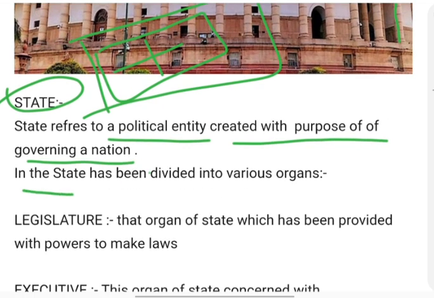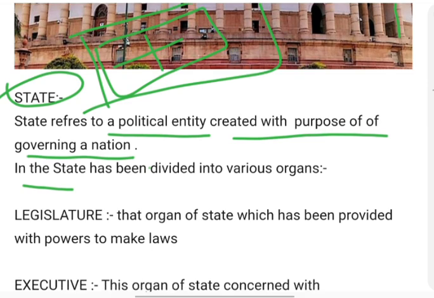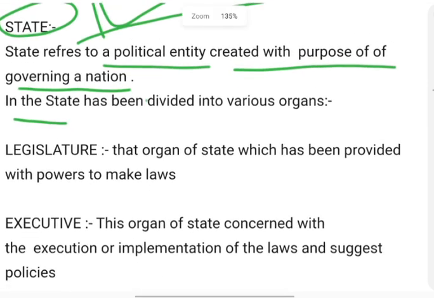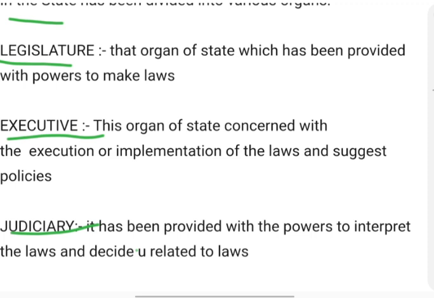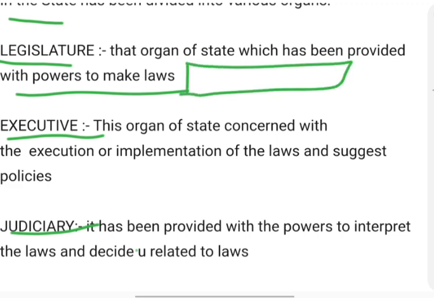Now the question is how a state runs. In a state, it has been divided into various organs to perform the functions, and the organs are legislature, executive, and judiciary. Legislature is that organ of state which has been provided with the powers to make laws. The legislature includes the two houses and president. They frame the laws, and the executive is that organ which is concerned with the implementation and execution of the laws.